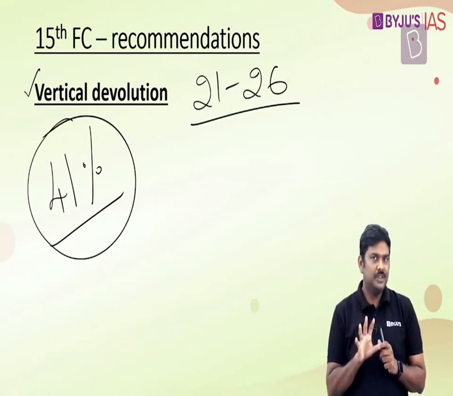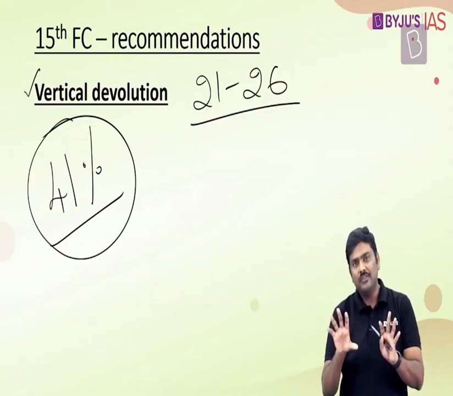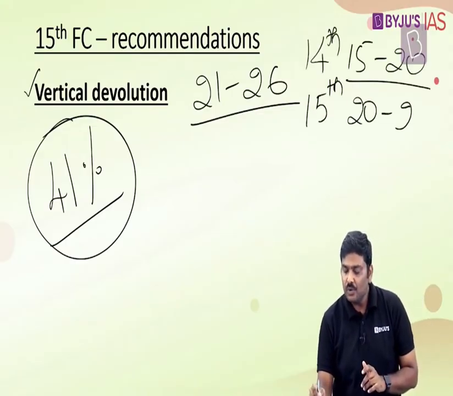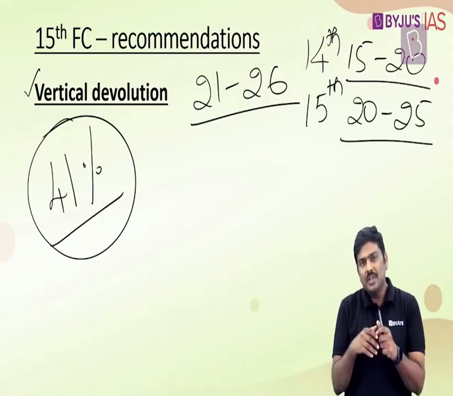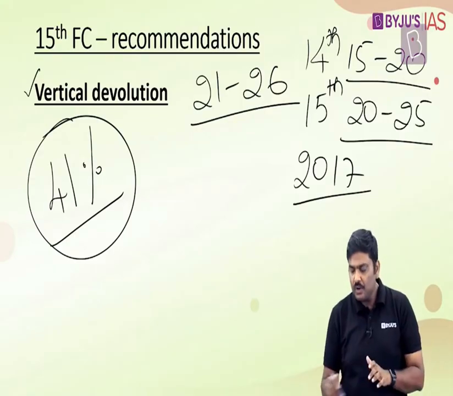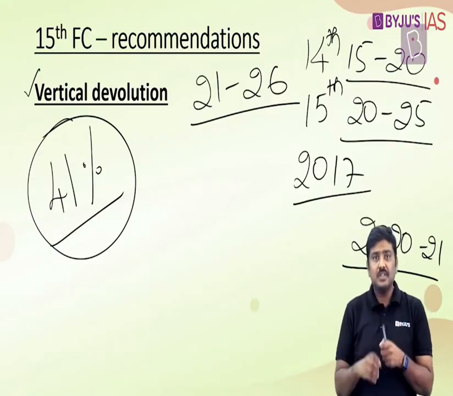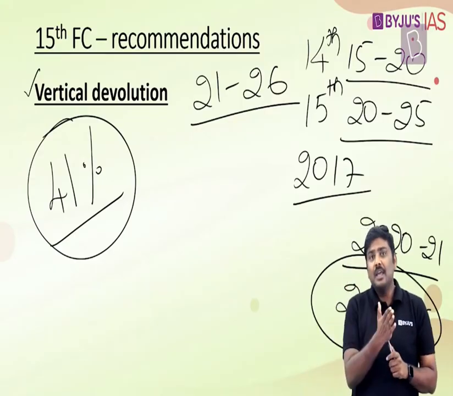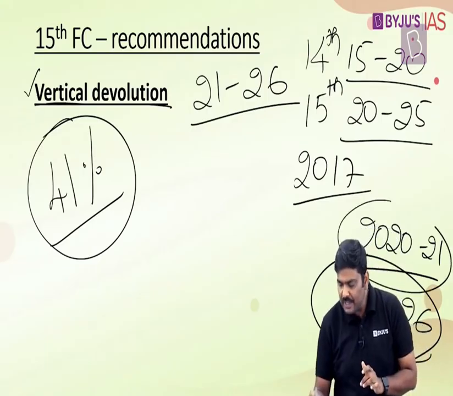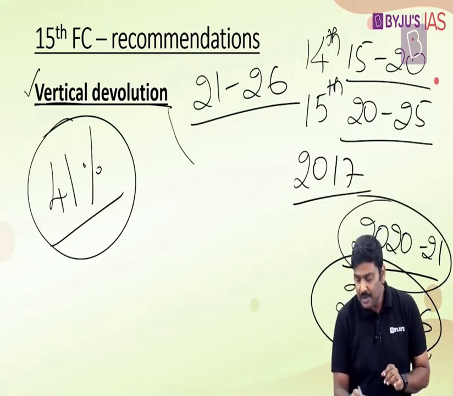Generally, the Finance Commission is appointed for a tenure of 5 years. That is, whenever the Finance Commission is appointed, it will give recommendations for a period of 5 years. For example, for the 14th Finance Commission, the tenure was 2015 to 2020. So for the 15th Finance Commission, the tenure should have been 20 to 25. But later, what happened was, once the Government of India appointed the 15th Finance Commission in 2017, they said that because of certain issues, give us recommendations for only 1 year, that is for 2020-21, and later provide us recommendations for a tenure of 5 years. That is the reason I'm saying the recommendations are applicable from 21 to 26, that is, 2021 to 2026. So understand this: in the report for 1 year which was provided by the 15th Finance Commission, they recommended a formula of 41%.